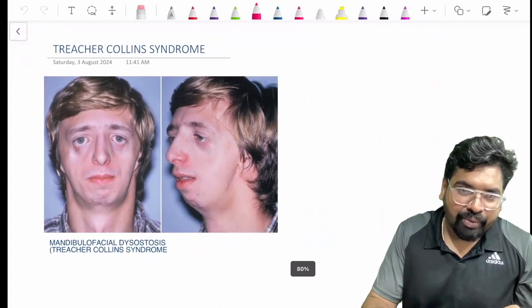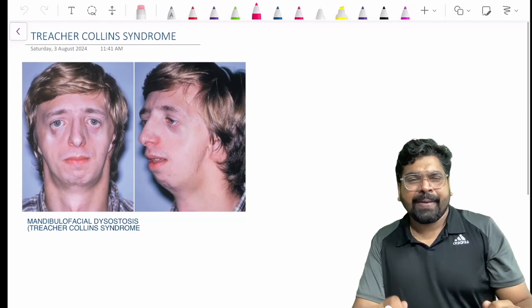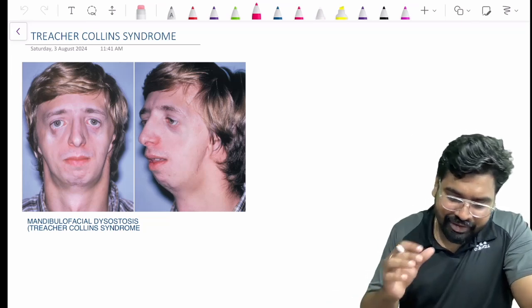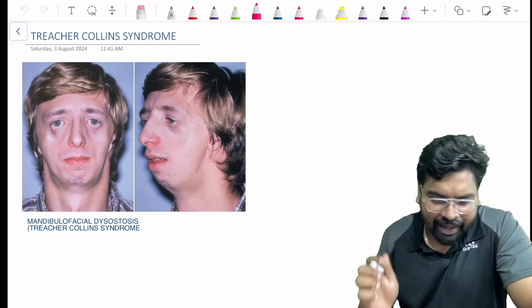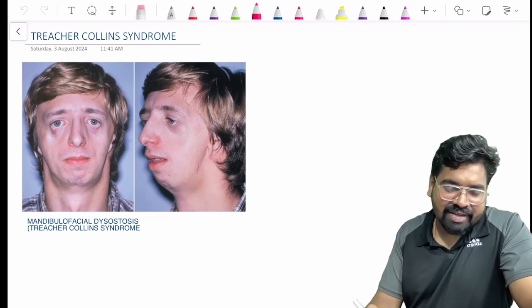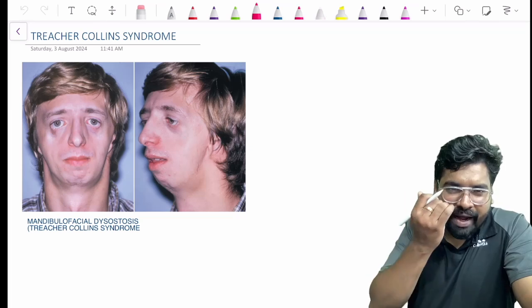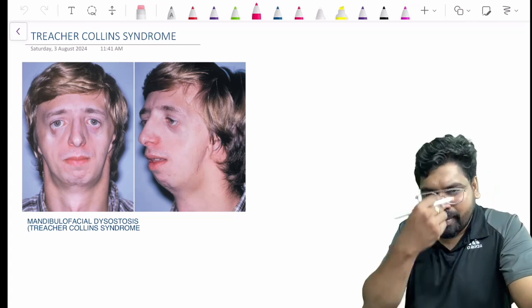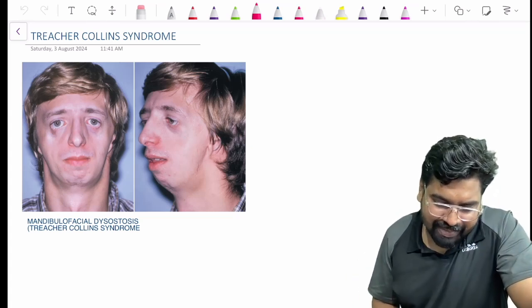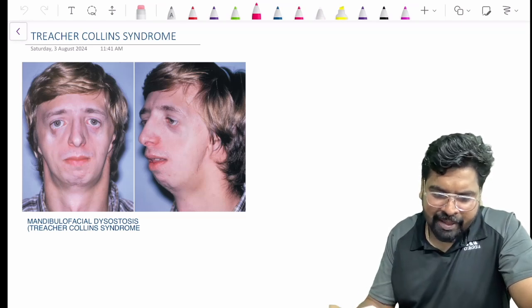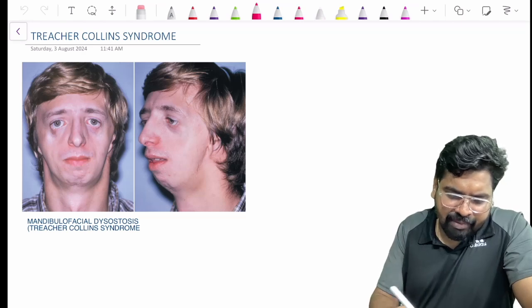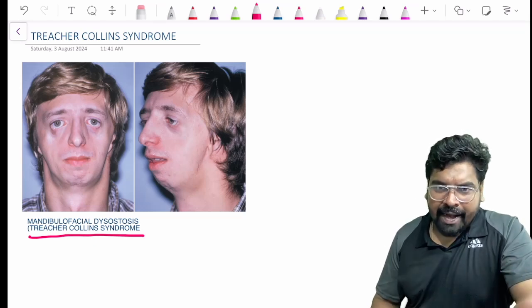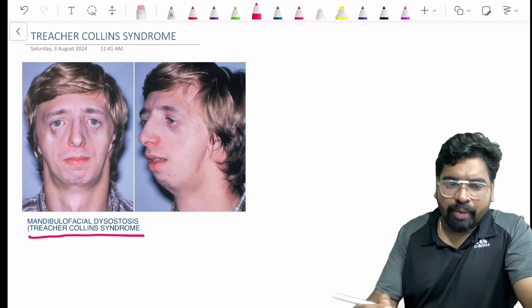Next syndrome. Yes, you can see this person. That syndrome is Treacher-Collins syndrome. You observe the patient's face for some time. You can see his eyes, the lower eyelid is a little saggy. See about his jaw, the jawline, and also see about the bridge of the nose. You just observe the person here. The other name of Treacher-Collins syndrome is mandibulofacial dysostosis.